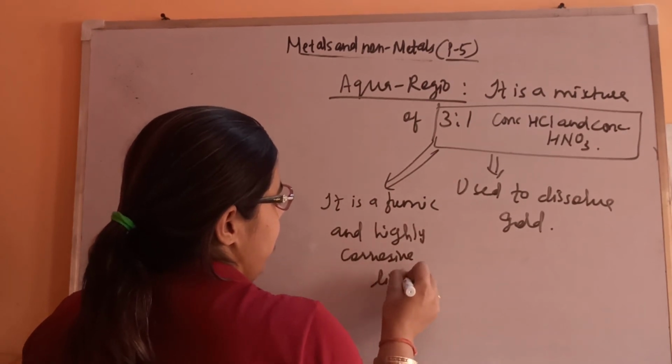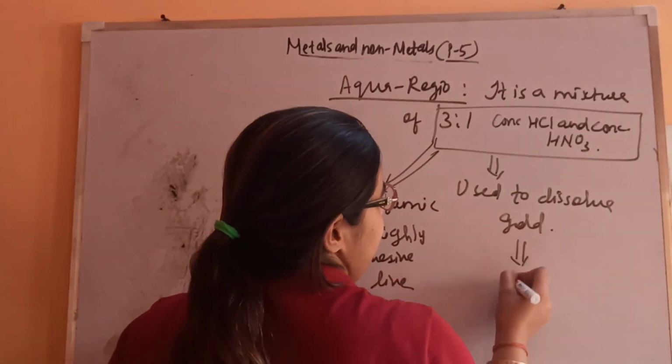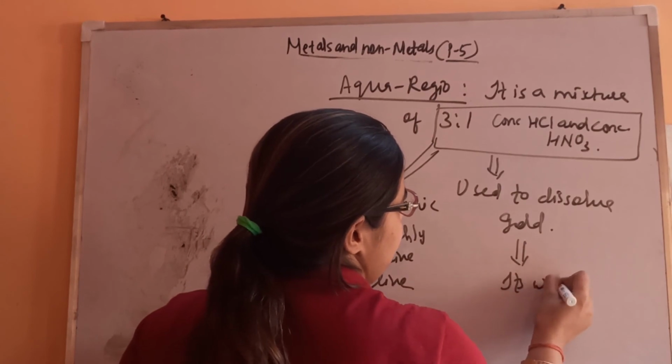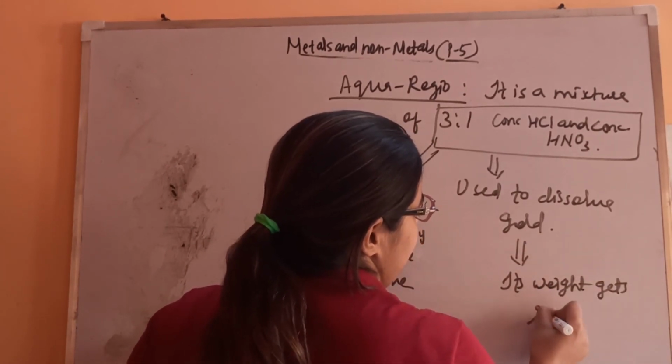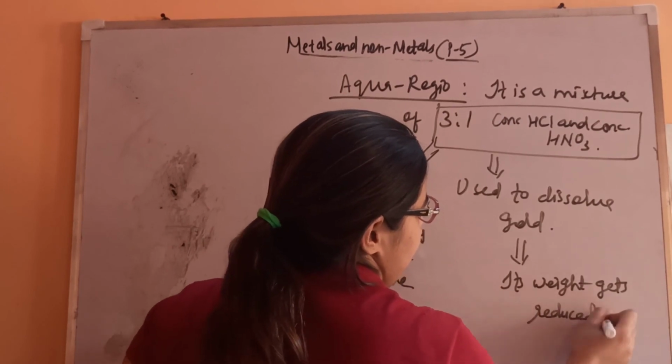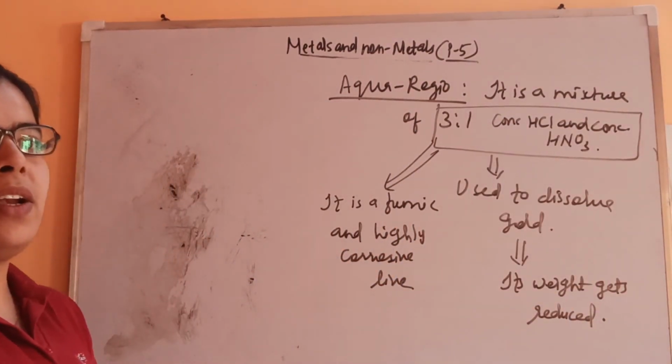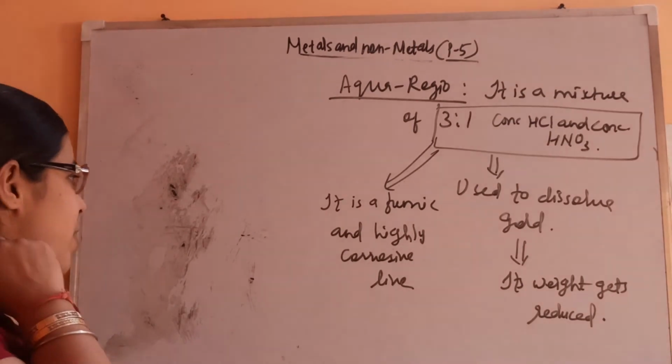If the gold is getting dissolved, it means its weight will be reduced. That's why the weight of the gold is reduced, because it is getting dissolved in the aqua regia, which is very strong.